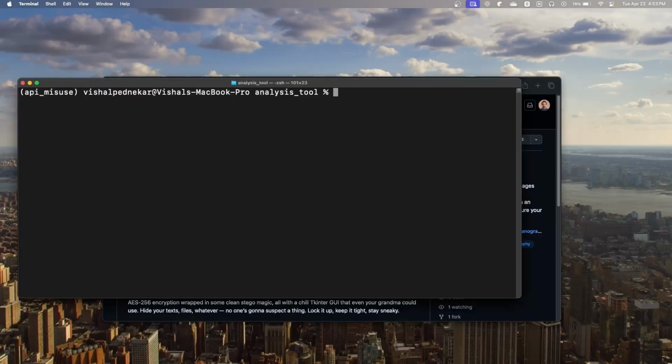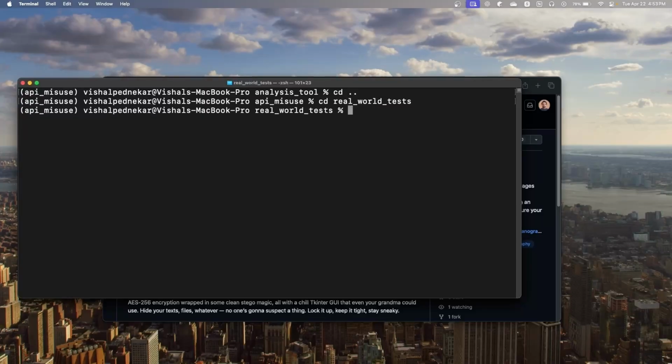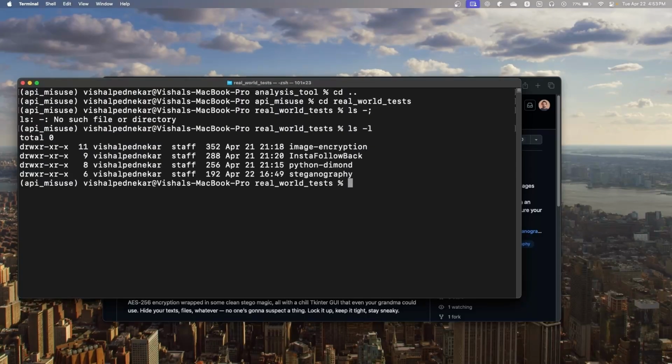I have just added this one with all the others. I'm just going to show you the repositories. They are here in real world tests. Okay. So we got four different GitHub repositories within the real world test folder, and we can scan the vulnerabilities in all the four repositories all at the same time.